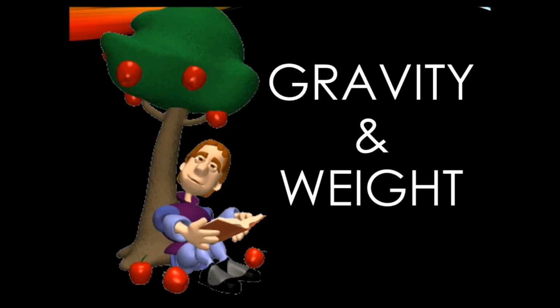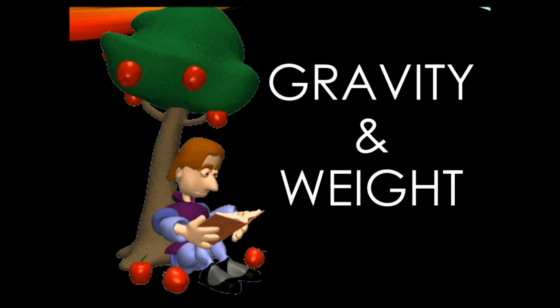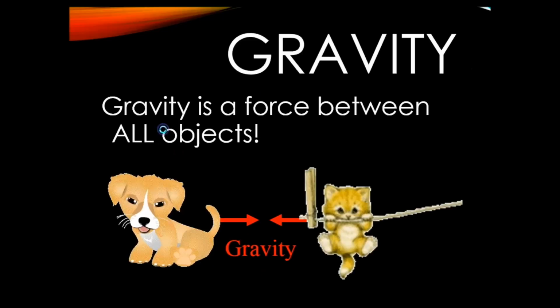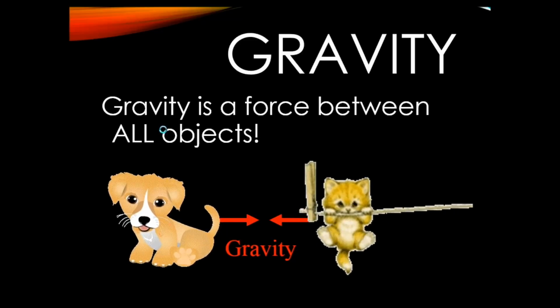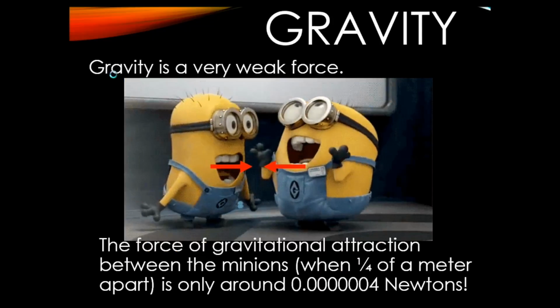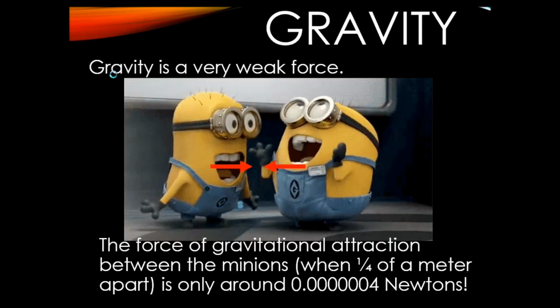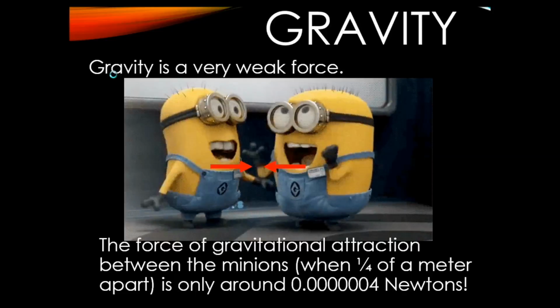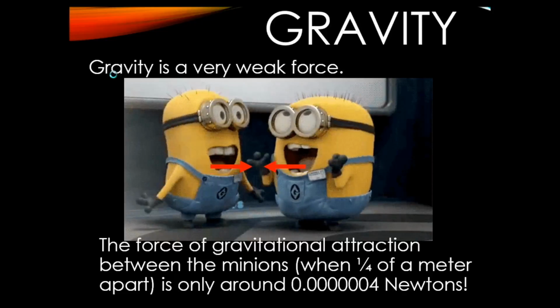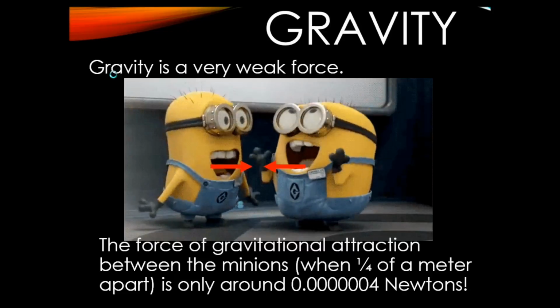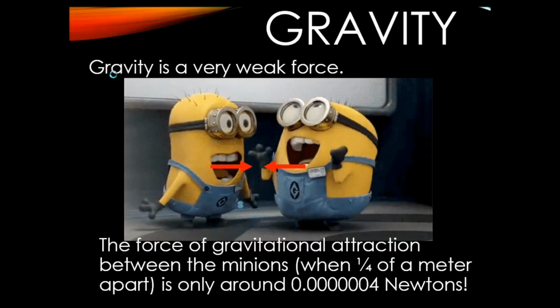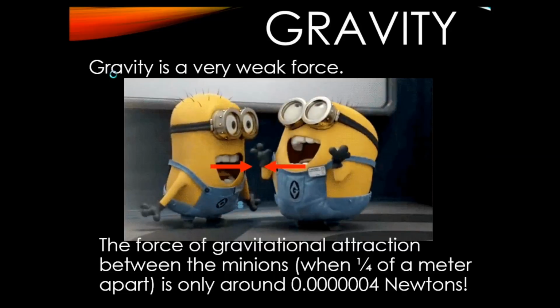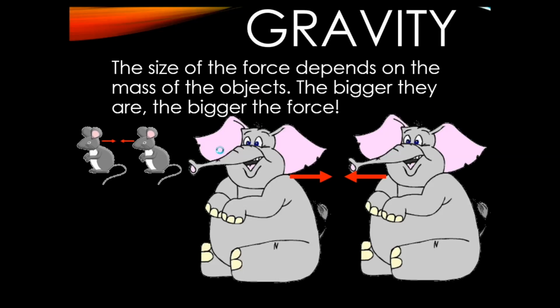Okay, we're going to start talking about gravity and weight for our second section of Newton's laws. So gravity is the force between all objects on Earth. Gravity is a very weak force. If you look at the two minions there, the force of gravitational attraction between the minions, if they're a quarter of a meter apart, is only around 0.000004 newton.